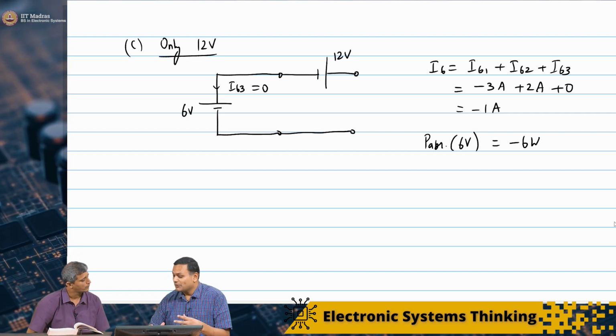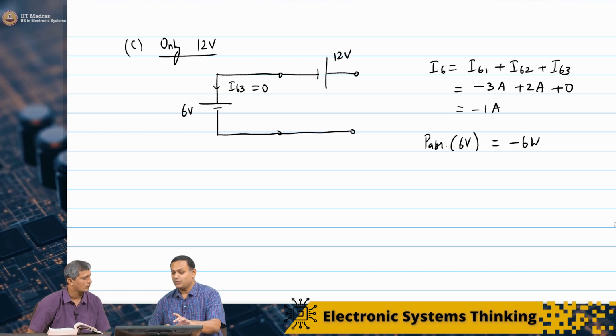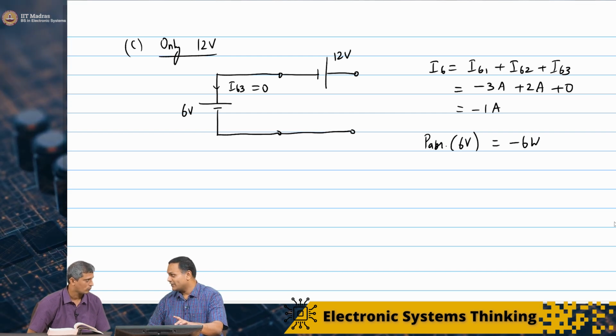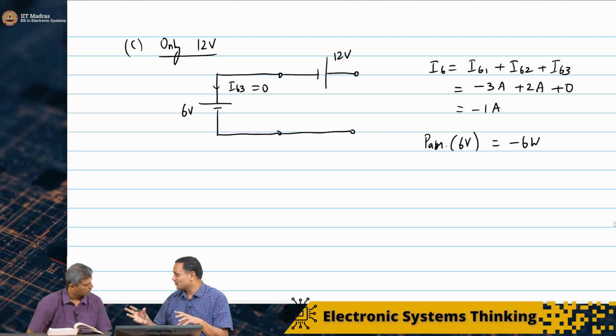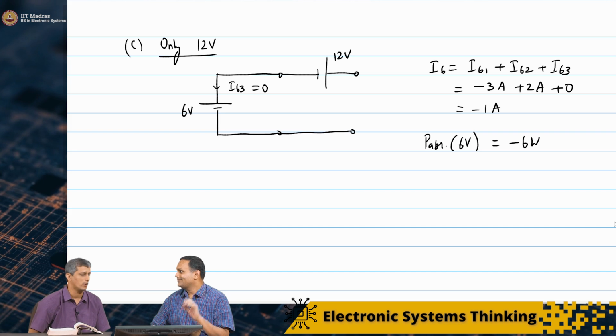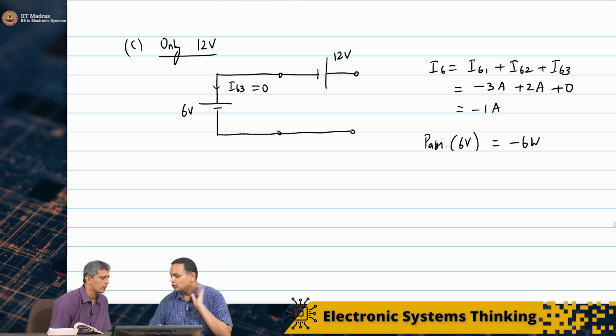So clearly superposition works, even if you take the absorbing element as a voltage source or a current source. You can take all the other voltage or current sources and apply them one by one to find out the current or voltage.